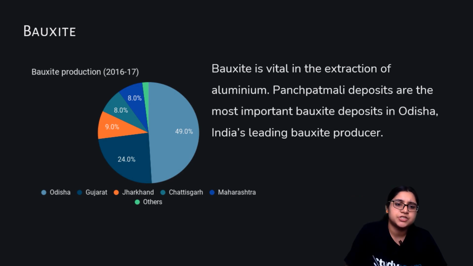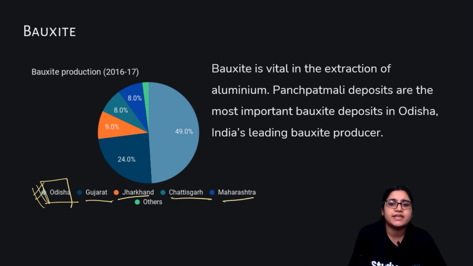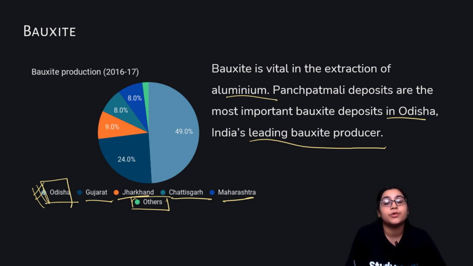Then comes your bauxite production. Odisha again, the champion of champions. Number one. Then Gujarat, then Jharkhand, then Chhattisgarh, then Maharashtra, then others. So you don't see MP over here. Madhya Pradesh is not a bauxite producer. All right. So India's leading bauxite producer is Odisha. Bauxite is vital in the extraction of aluminium. This is a very important point. You all should know what the utility of bauxite is. It is for producing aluminium. Panchpatmali deposits are the most important bauxite deposits in Odisha.